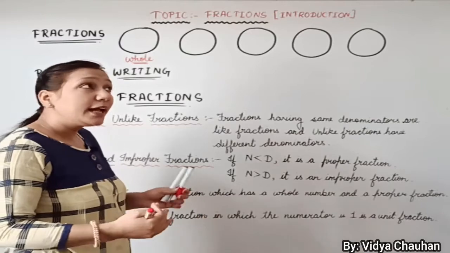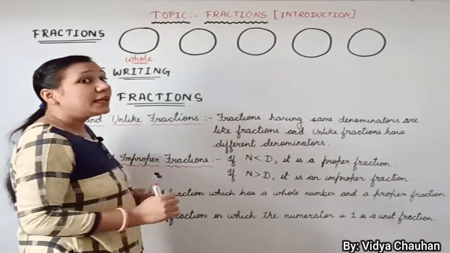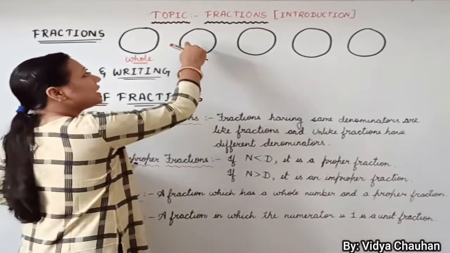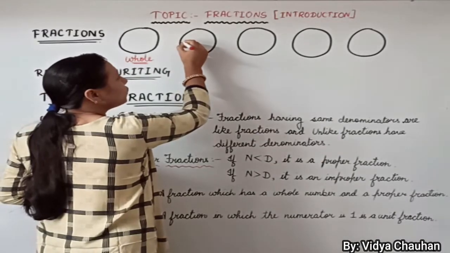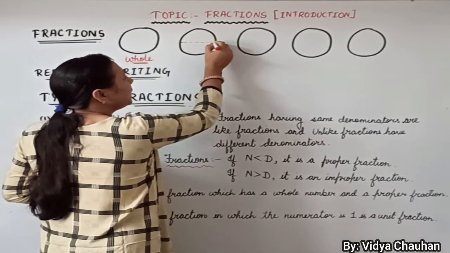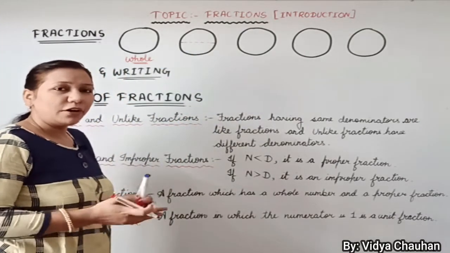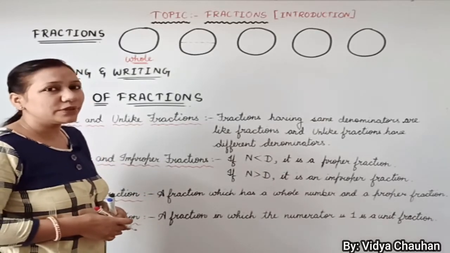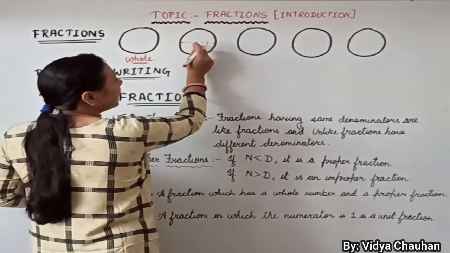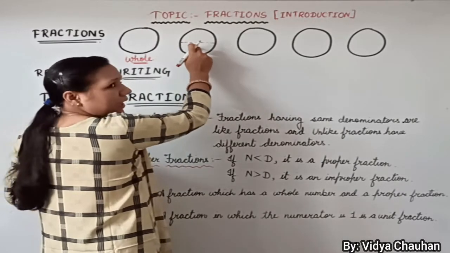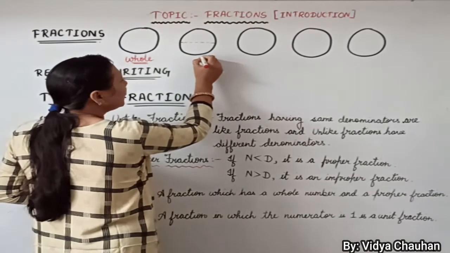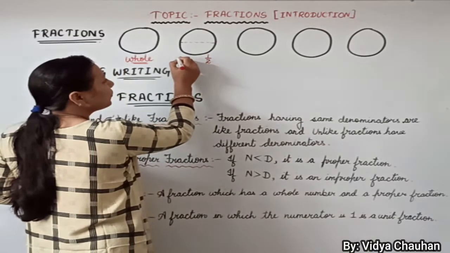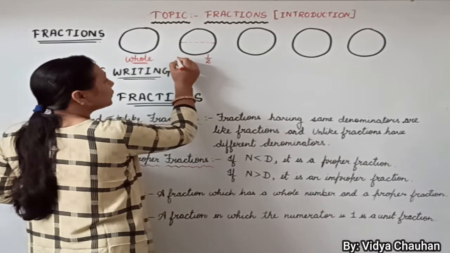Now after that, in the second case, suppose there are 2 students, or 2 siblings, who are sharing one chapati. So they have to share. In that case, what will they do? They will make half of it. One sibling will take half, and the other, his brother or sister, will take the other half. Since it is divided into 2 equal halves, we can write it in the form of 1 upon 2, or half.